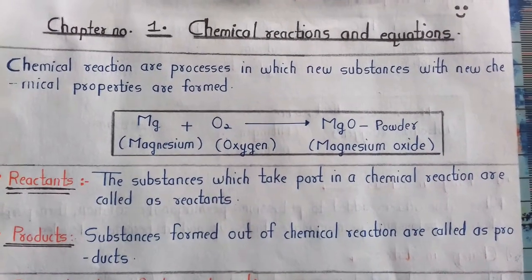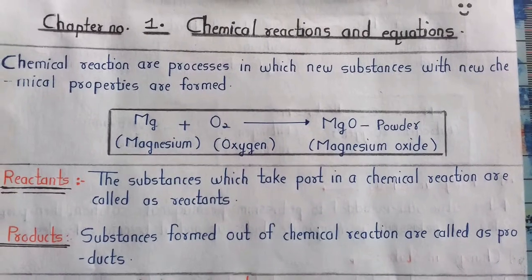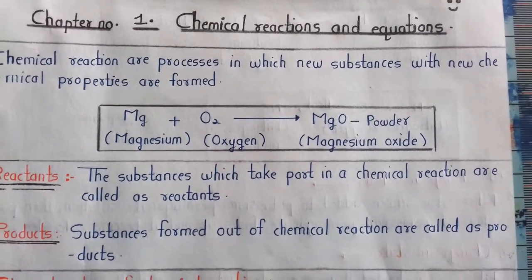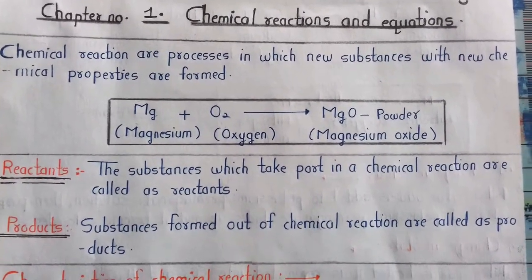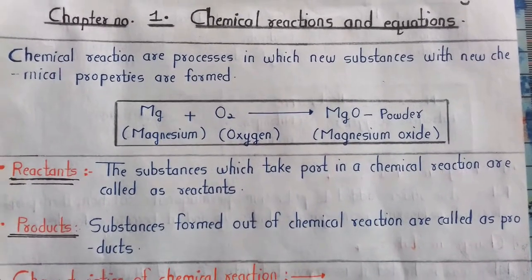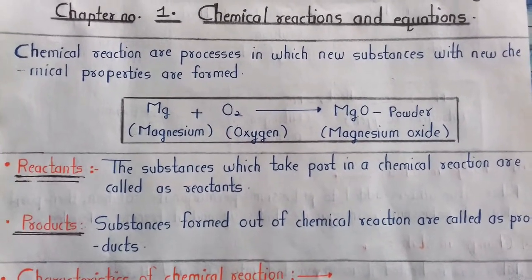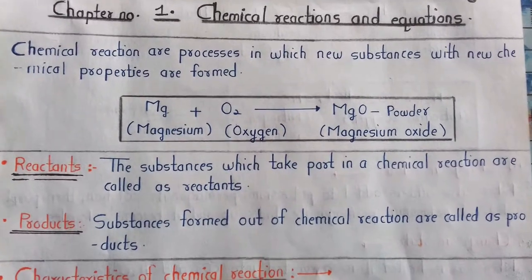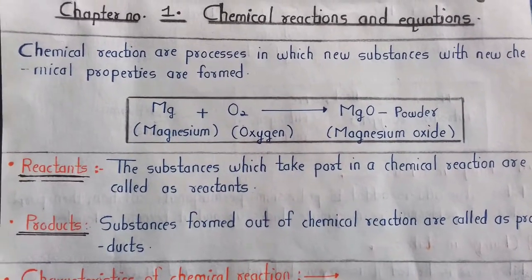Chemical reaction and equation. Chemical reactions are the processes in which new substances with new chemical properties are formed. For example, magnesium is a metal. When magnesium is heated, it combines with oxygen to form magnesium oxide.